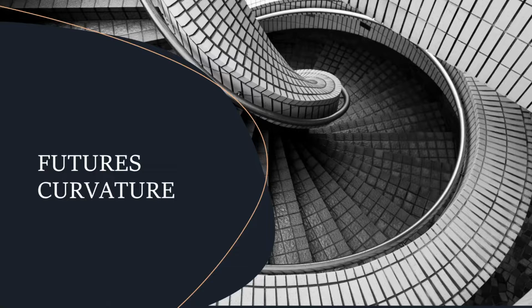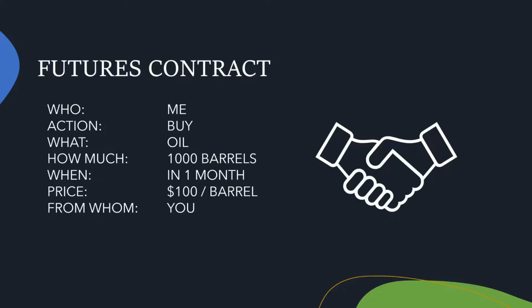What is futures curvature and how does it affect funds like USO? A future is a contract to deliver assets at some time in the future. The future price is determined by supply and demand. If the market is in perfect balance, you should expect the futures curve to be flat. However, that usually isn't the case.